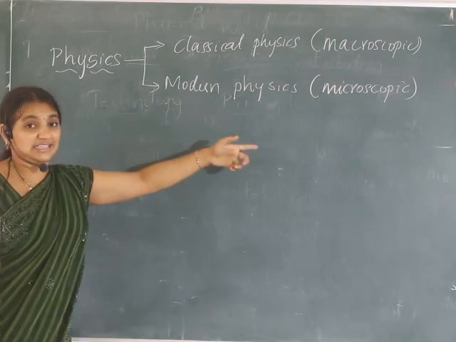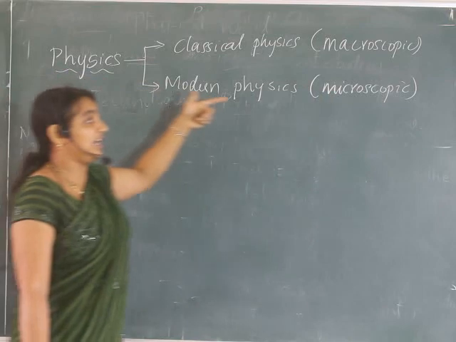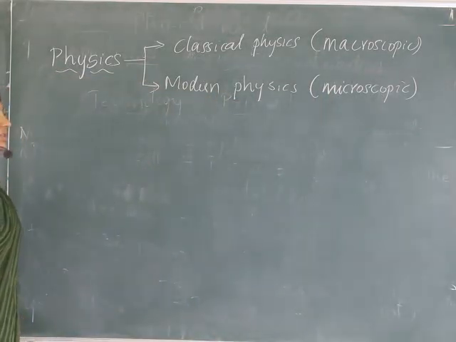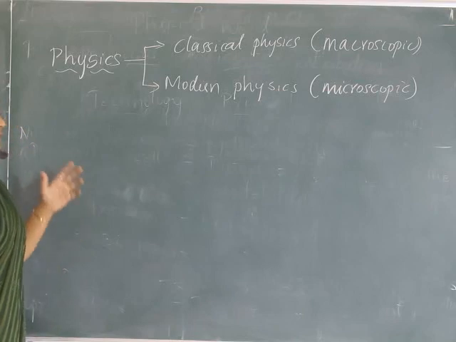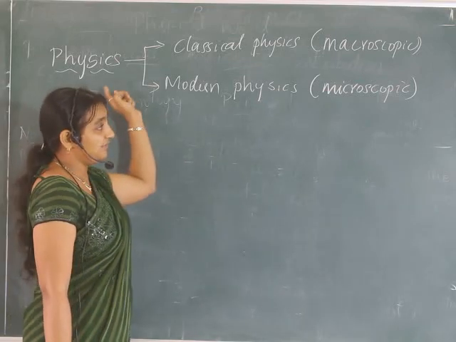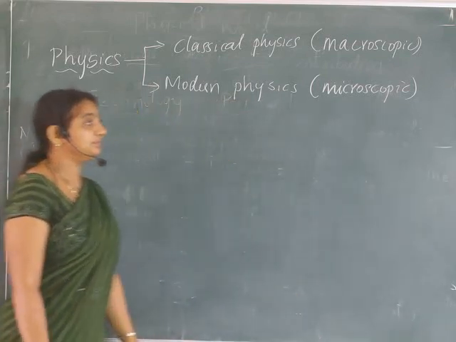Whereas modern physics is also a branch of physics which deals with the study of microscopic phenomena. So if the question is asked, what do you mean by modern physics? Modern physics is a branch of physics which deals with the study of microscopic phenomena.